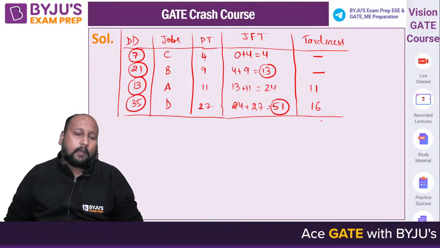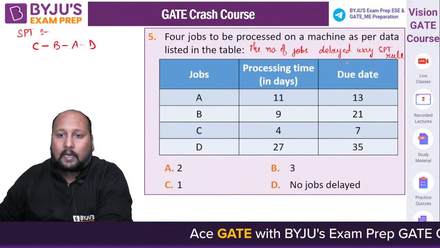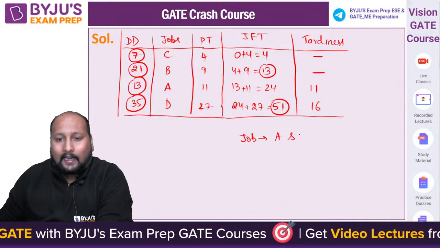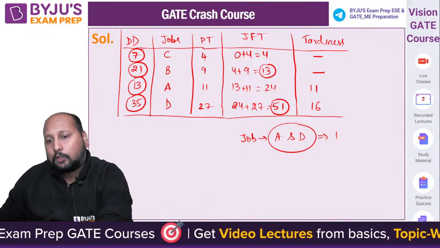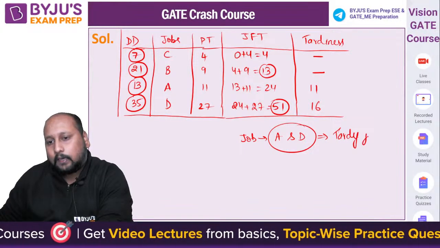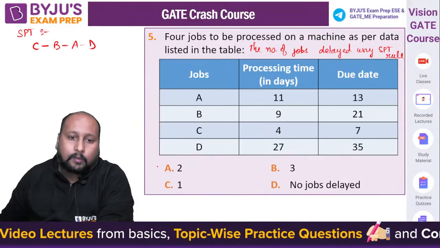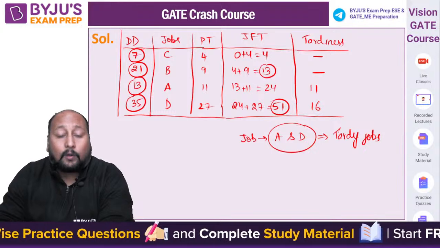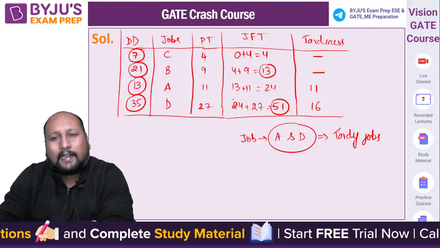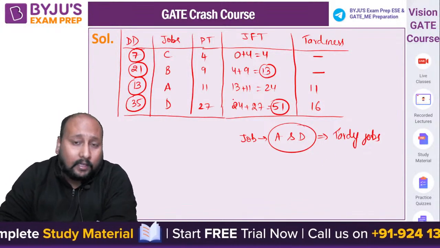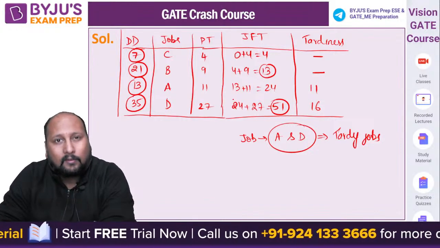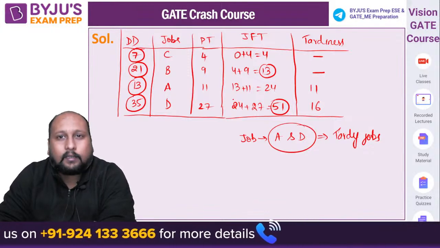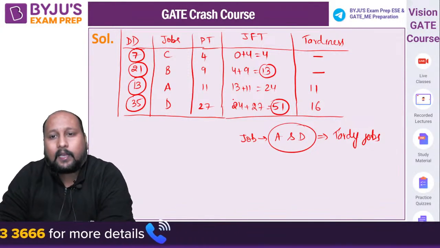Okay. So the question is the number of jobs being delayed. So I can say job number A and D are being delayed. These are the tardy jobs, or these are the delayed jobs, right? So I can say 2 jobs being delayed. Option A is the correct answer. And what's the total tardiness? Total tardiness is equal to 27. If they're asking you what is the average tardiness, then it will be 27 by 4. That will be somewhere around 6.75. 6.75 will be the average tardiness.